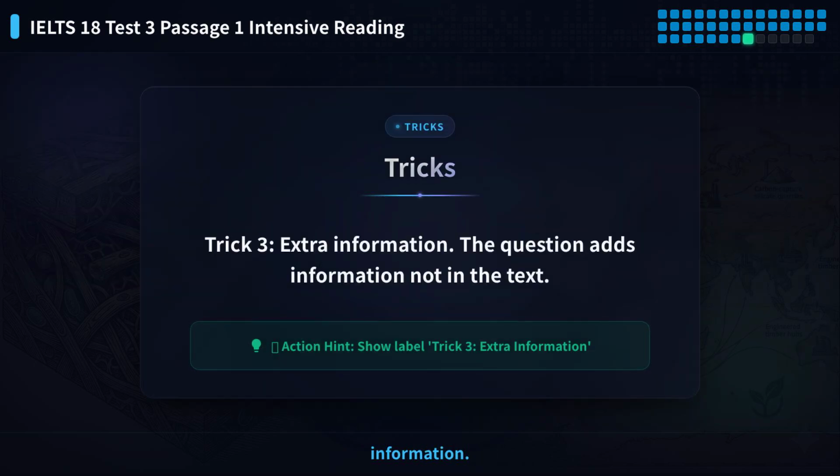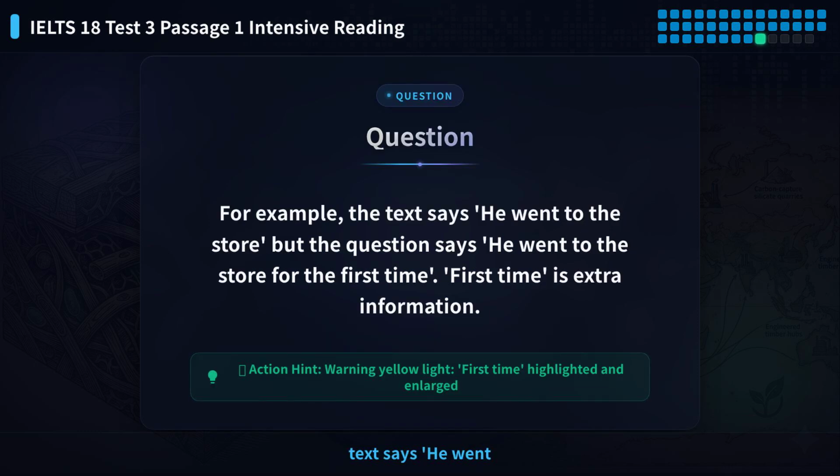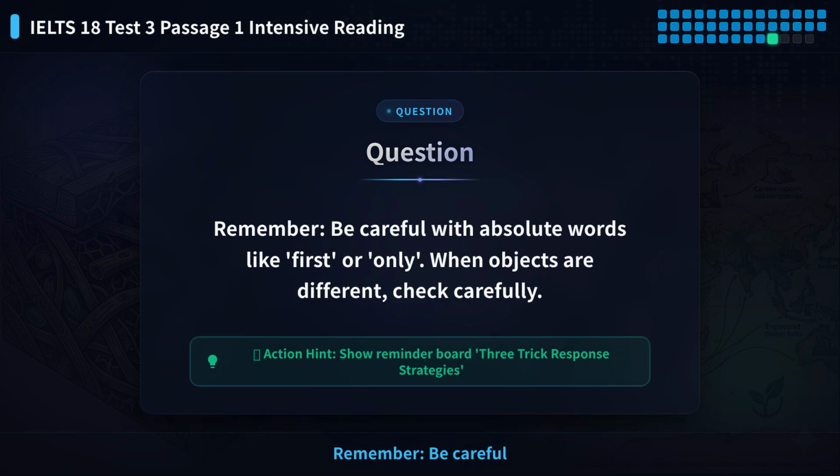Trick 3, extra information. The question adds information not in the text. For example, the text says he went to the store but the question says he went to the store for the first time. First time is extra information. Remember, be careful with absolute words like first or only. When objects are different, check carefully.